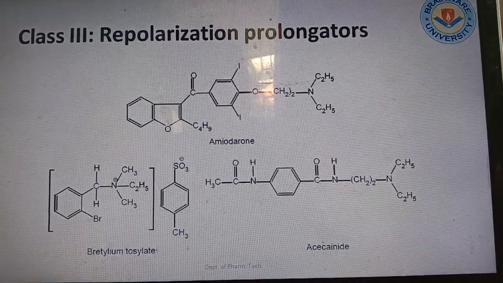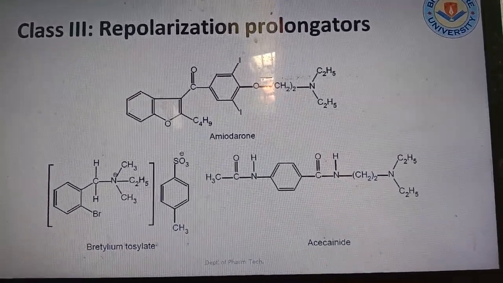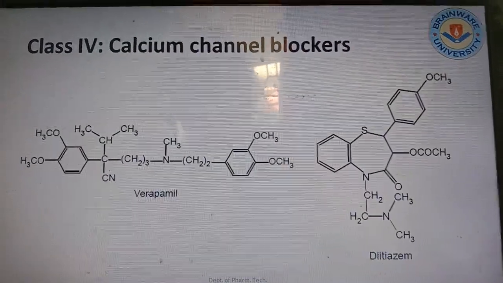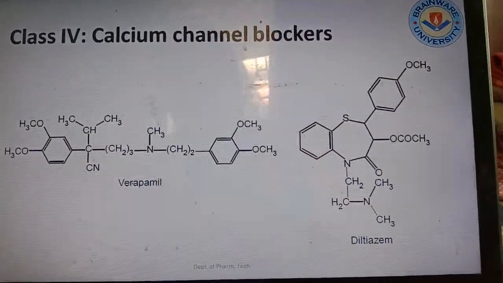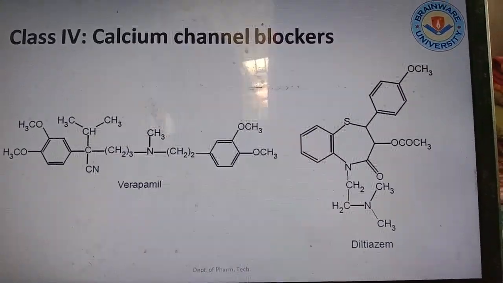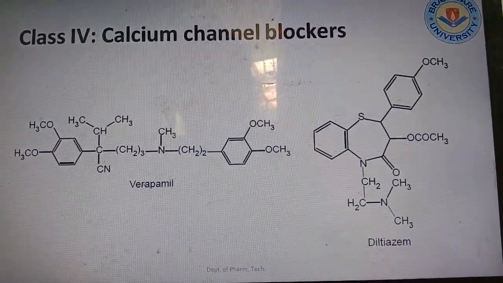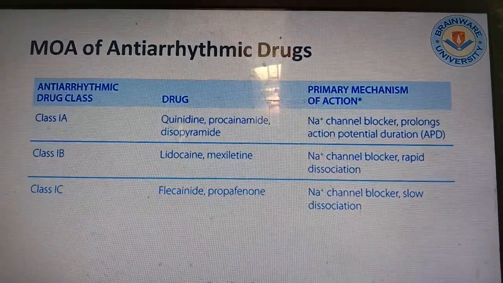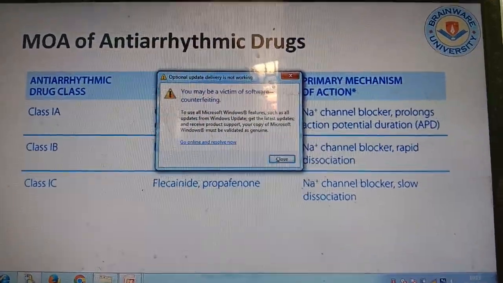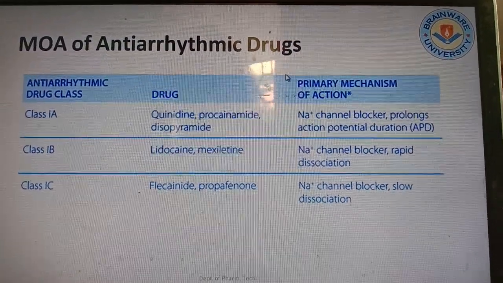That is amiodarone, bretylium tosylate, acecainide. Now some of the calcium channel blockers, it is verapamil and diltiazem, that is also discussed in the anti-anginal drugs as well as antihypertensive drugs also. So the mechanism of action of the antiarrhythmic drugs, that is the MOA.